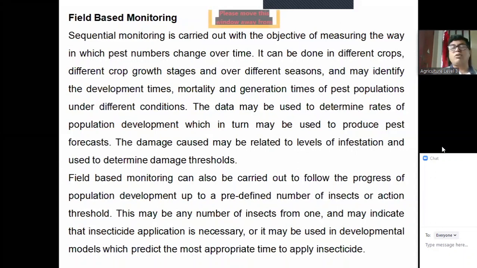Finally, we can prepare a pest model, and based on that, we can select the appropriate control measures, appropriate time, appropriate method, and appropriate dose of application. All these things are possible by field-based monitoring.